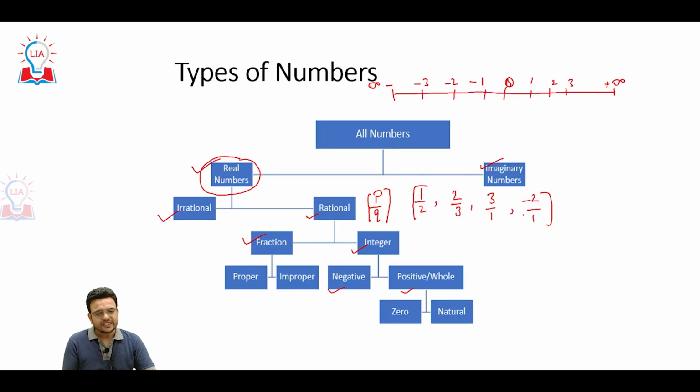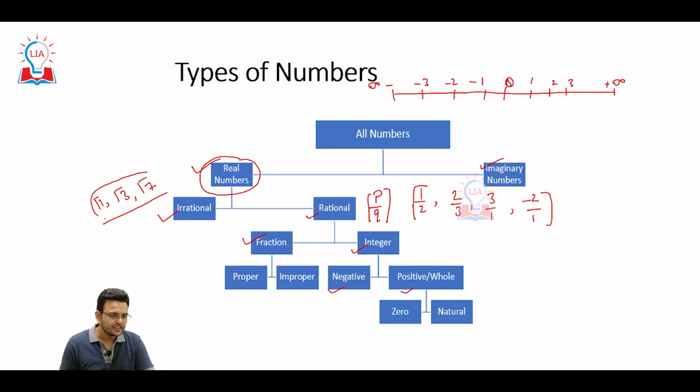Irrational numbers are those numbers which cannot be written in P upon Q form, like pi, √3, √7, because we do not have the exact value of these numbers.